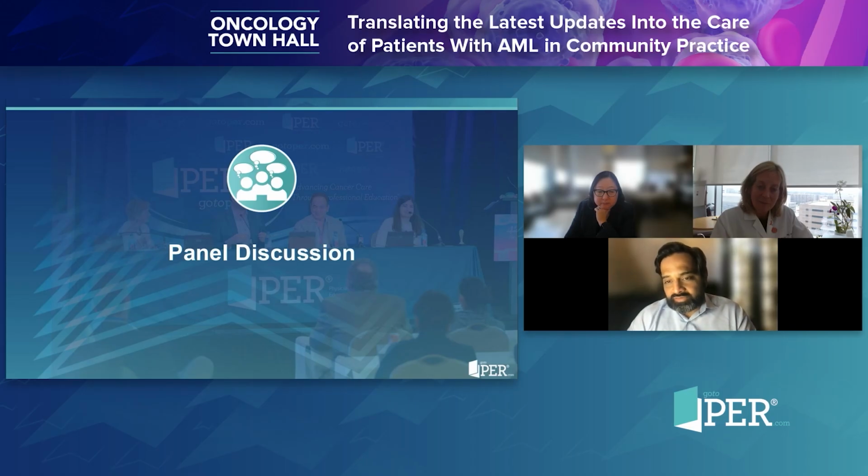But I think paradigm is a good start, but we need much more data in those below 60, 65 to make this kind of a big shift in treatment, in my opinion. Okay. So you think this is intriguing, and this offers the possibility that some adverse risk and some other newly diagnosed fit patients going to transplant, with all those caveats, could be given ven-aza, but you don't think this is necessarily the end of intensive chemo and we need to get more information moving forward. Yeah.